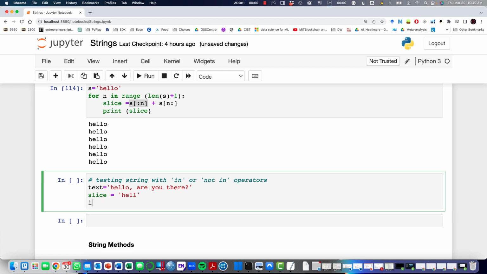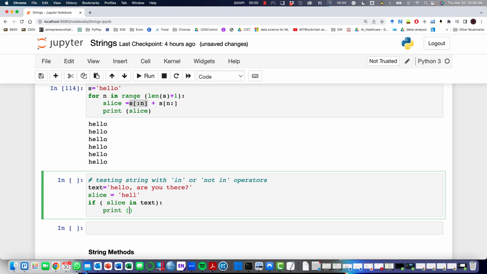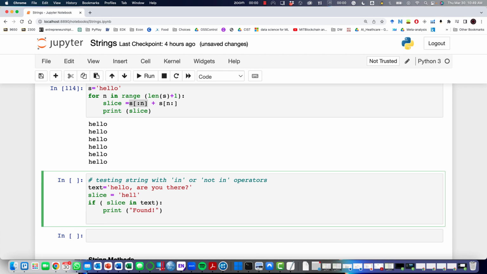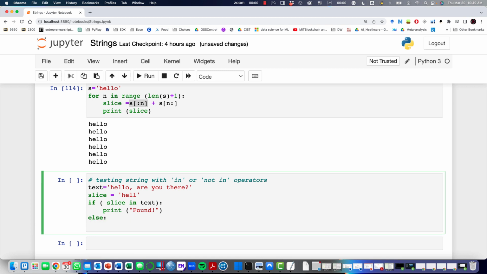Now we can check if slice in text, print found, otherwise print not found.